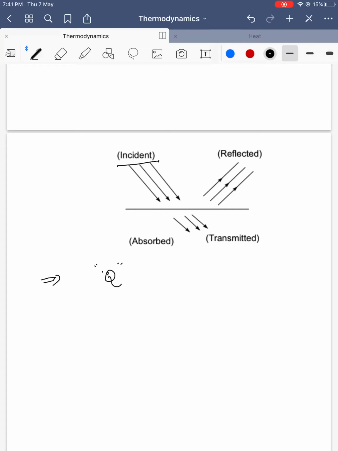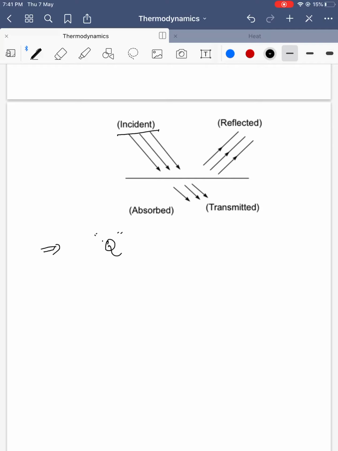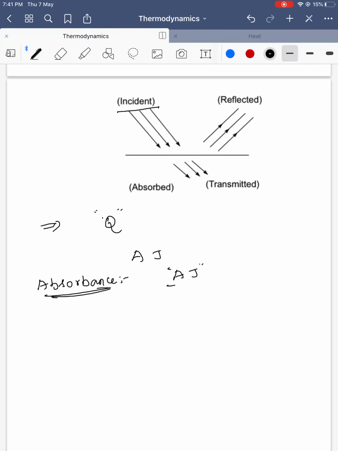In that, a material is absorbing some A joules of energy. So I am going to say absorbance. It is absorbing how much? A joules. The amount of energy absorbed by the energy supplied is called absorbance, small a.